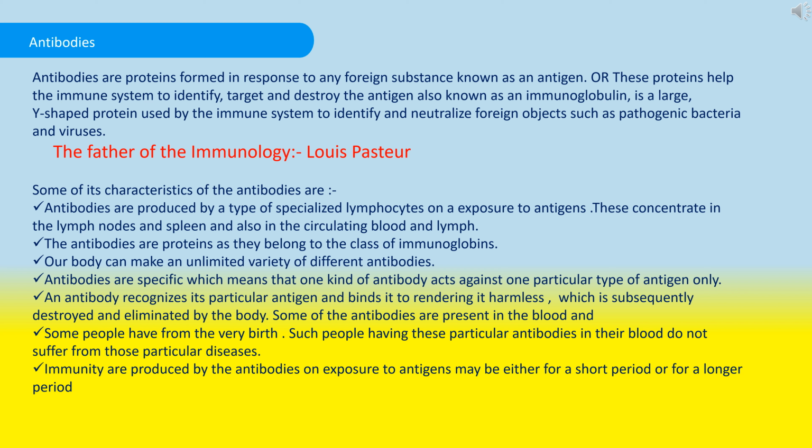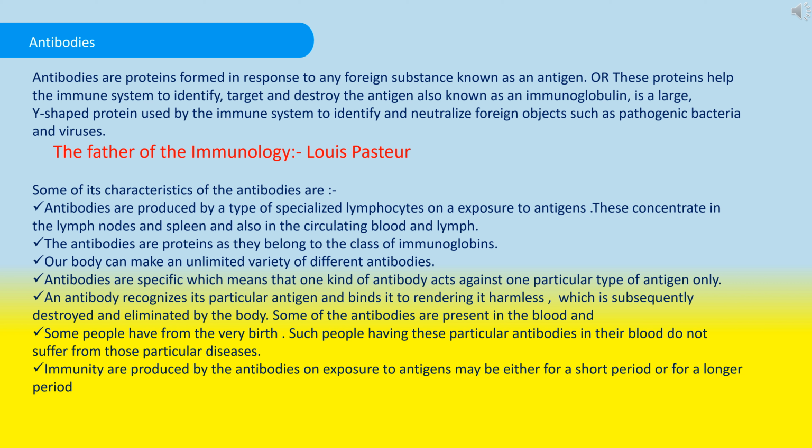Coming to the characteristics of antibodies. They are produced by a type of specialized lymphocytes on exposure to antigens. These concentrate in the lymph nodes and spleen and also in the circulating blood and lymph. Antibodies are proteins, as they belong to the class of immunoglobulins.